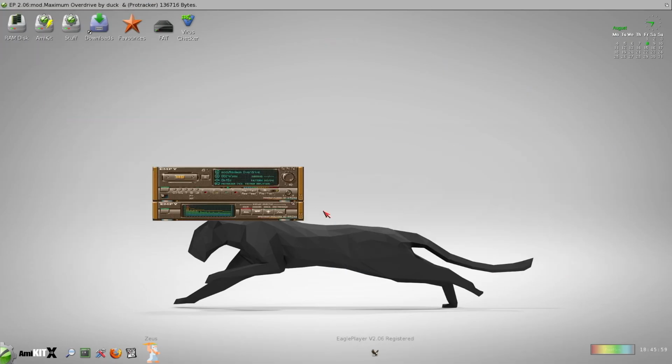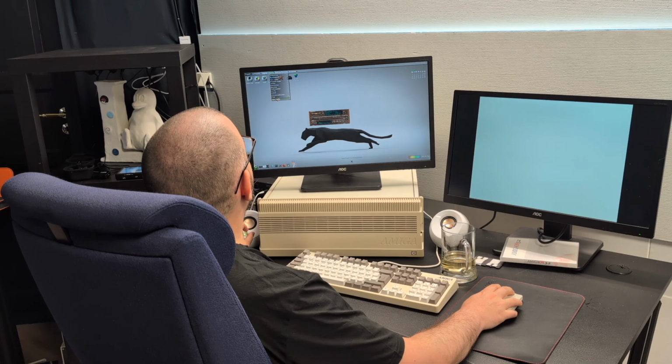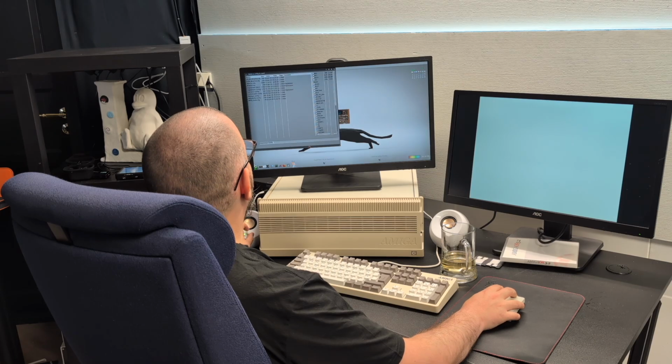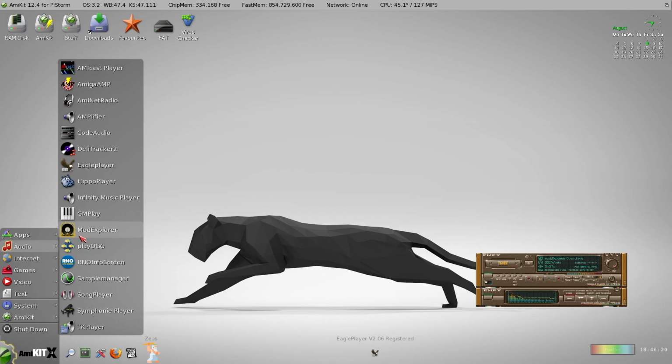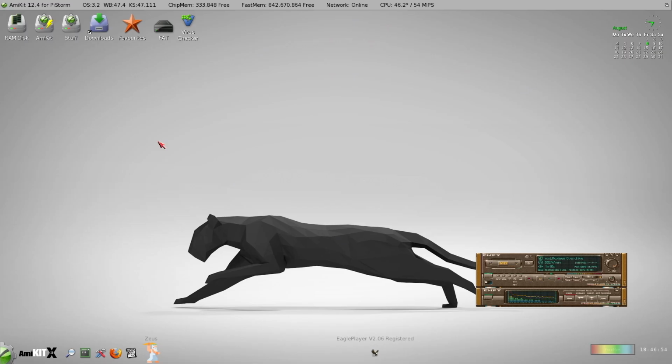This is how Eagle player is supposed to look, in my mind. So what else is here? We have Hippo player as well, for those more into Hippo player than Eagle player. But in internet, we have Amidon, which is a Mastodon client.